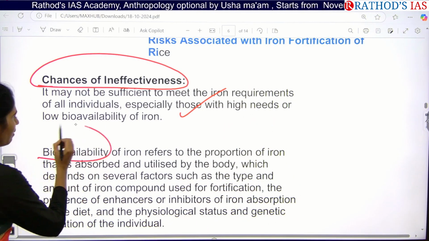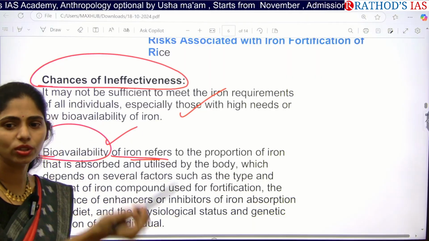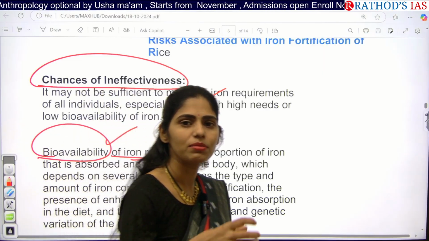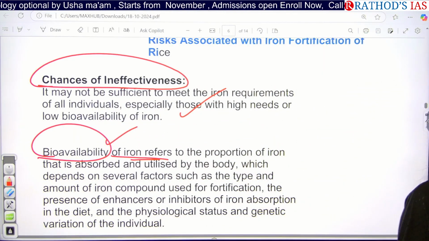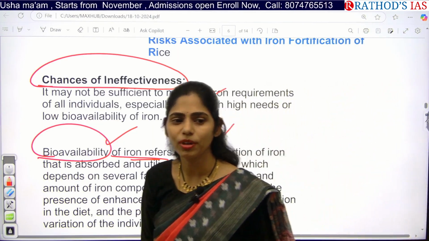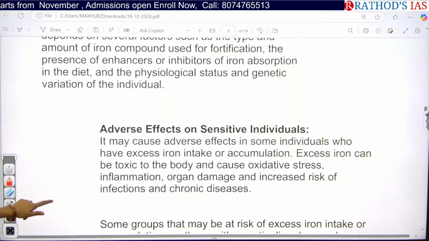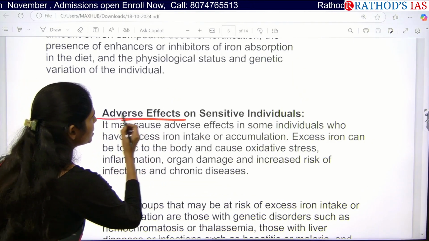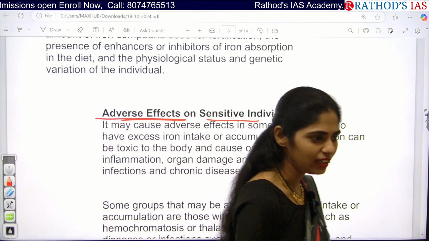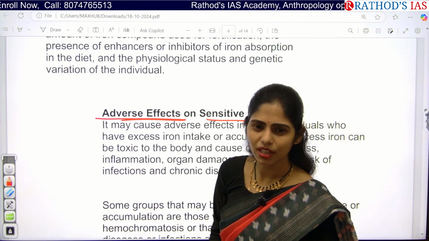And next one here is, bioavailability of iron is very low in some people, especially those belonging to the tribal population. Okay, in tribal people, GDP6 is very, very low. It is very important to absorb more iron. If this GDP6 is very low, the bioavailability of iron is very low. Even if you're eating iron, it will not be absorbed into your blood. And the next important problem is, some people will have adverse effects, sensitive individuals. If you're taking excess iron, you will also get some negative impacts. So have you heard, how many of you are facing anemia here?